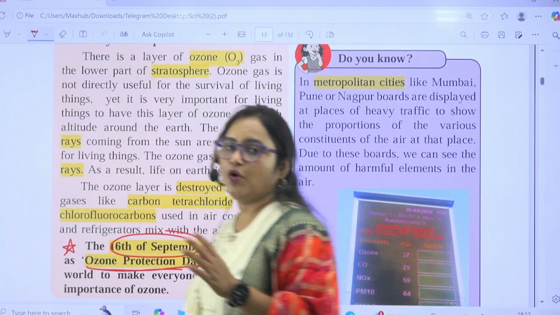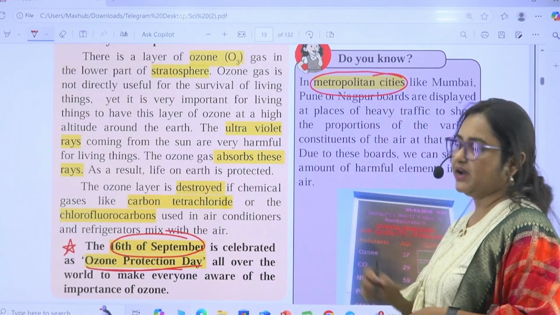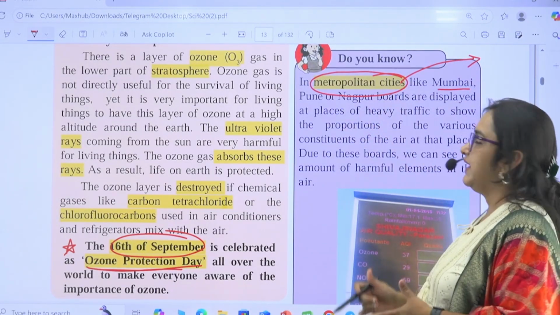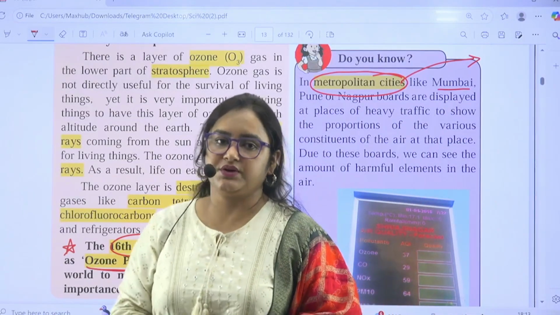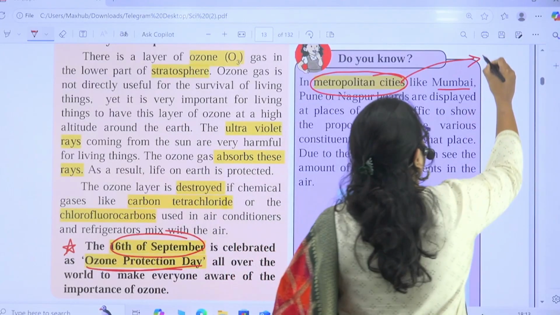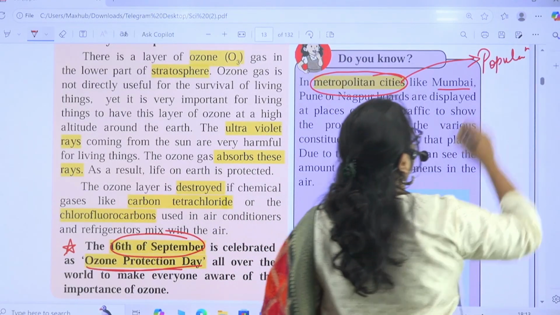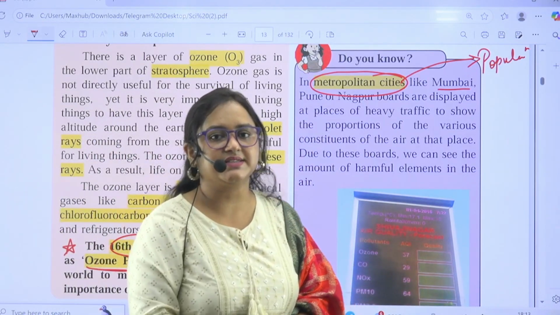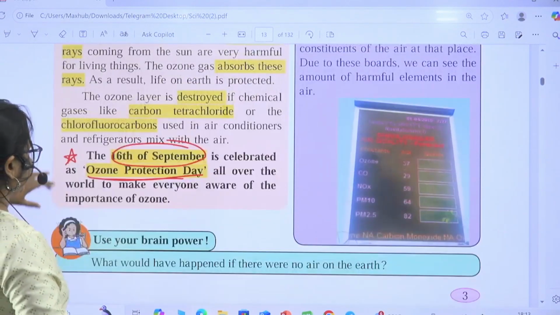That is your homework. You have to find out which metropolitan cities are there in Maharashtra. Here they have given Mumbai, Pune, Nagpur, these names, but still you have to find how many metropolitan cities are there in Maharashtra. Then the population criteria, how much population constitutes a metropolitan city, that also you have to work on and just tell me the answer.